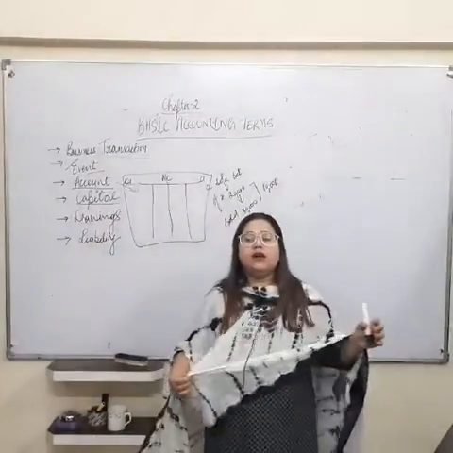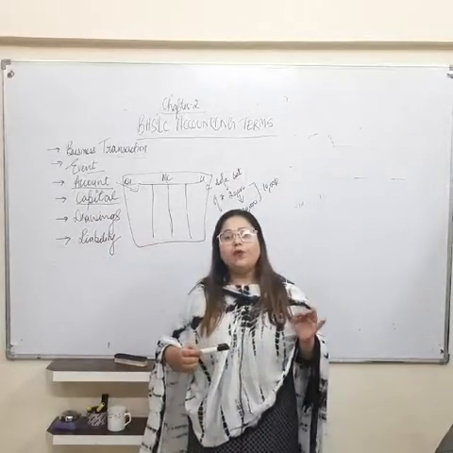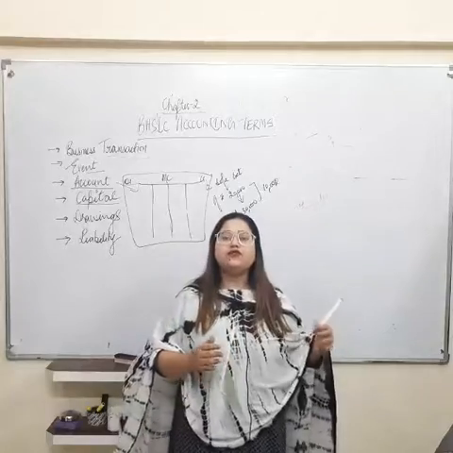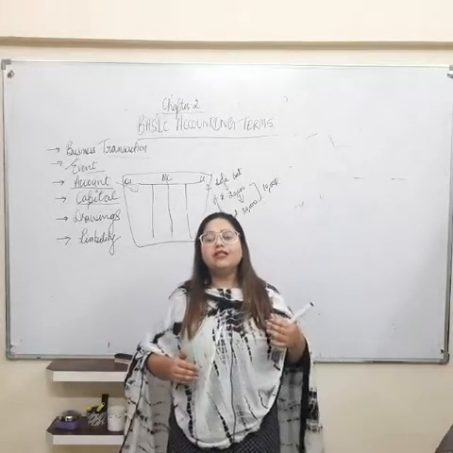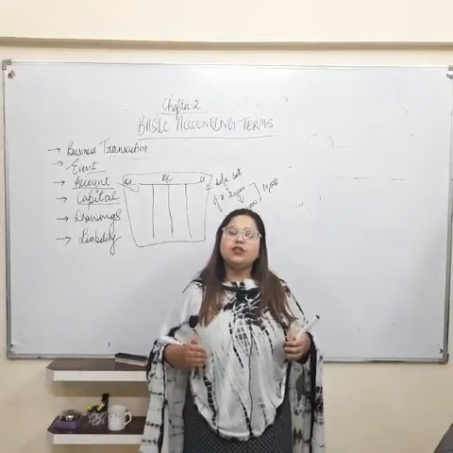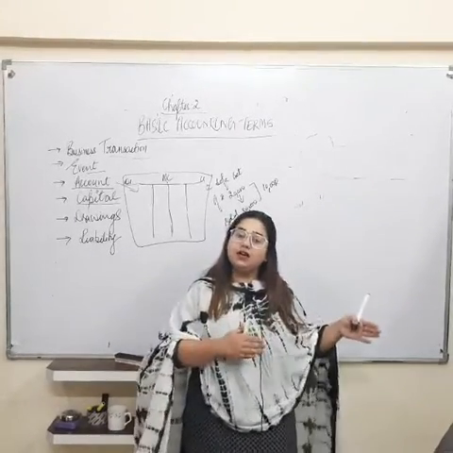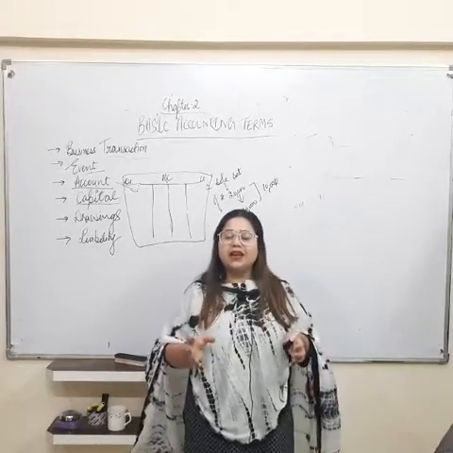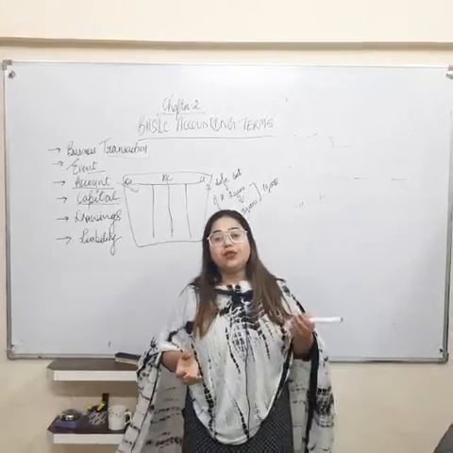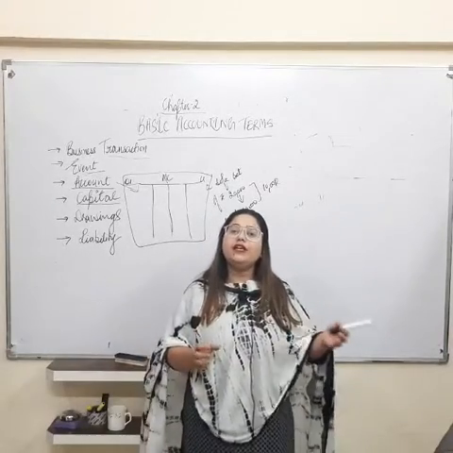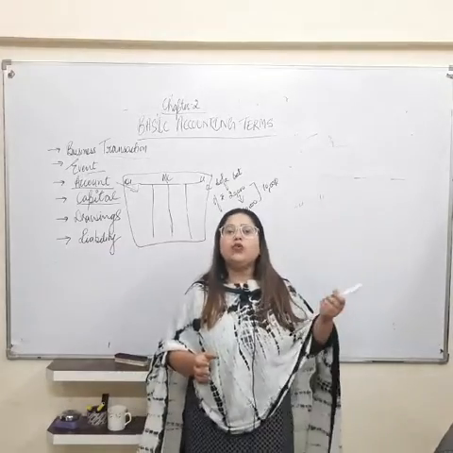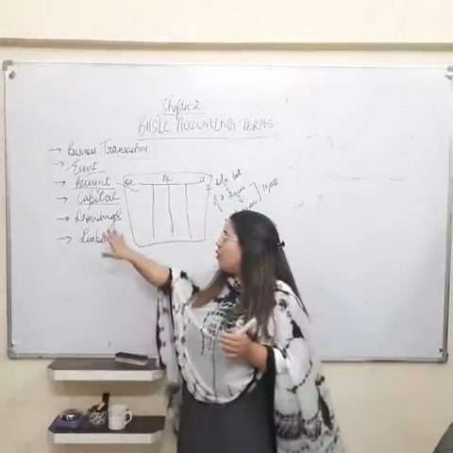Next is drawings. Now what are drawings? When any proprietor or businessman withdraws money from the business for his or her personal use. For example, Mr. Ram is a proprietor, right? He withdraws 20,000 in order to pay tuition fees of his son. Now because that money is taken out from the business, that is a business transaction. But because the proprietor is withdrawing money for his or her personal use, that transaction or that amount will become drawings.